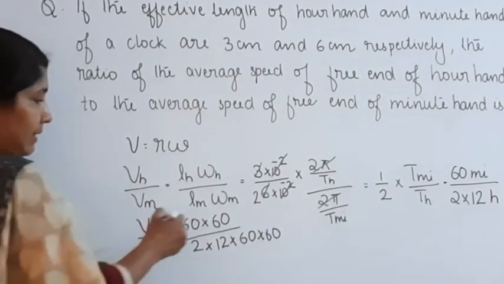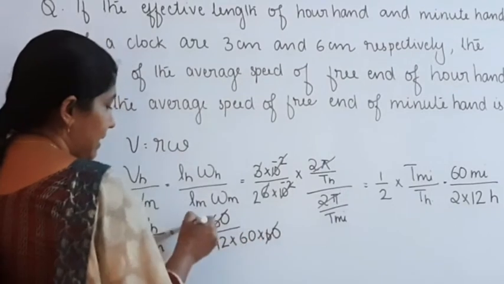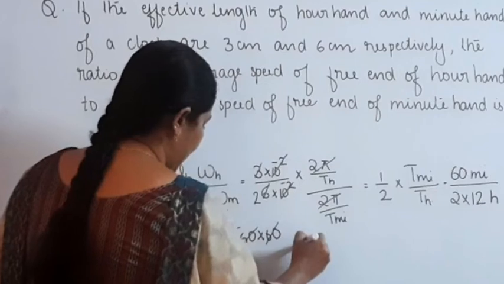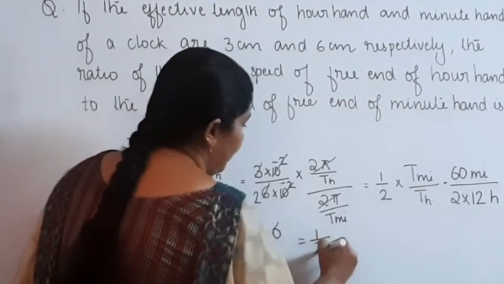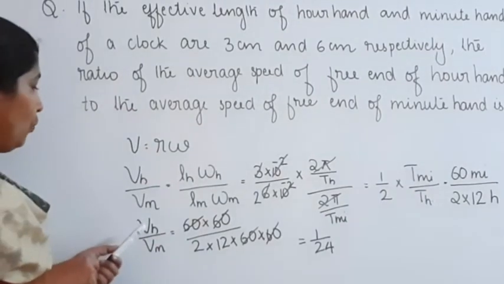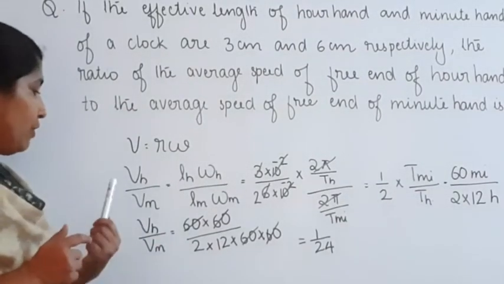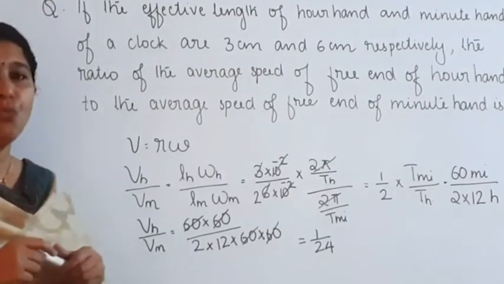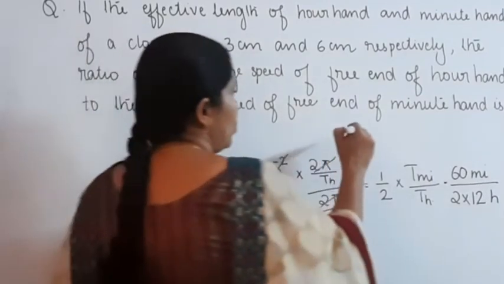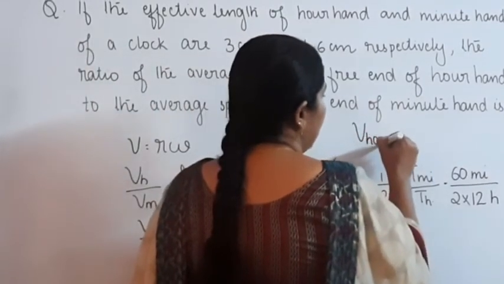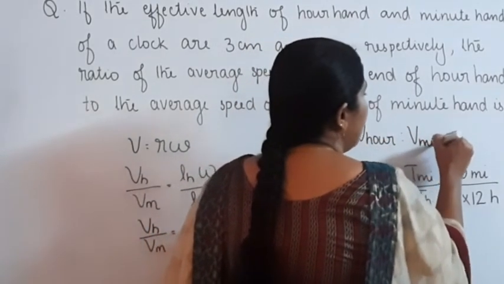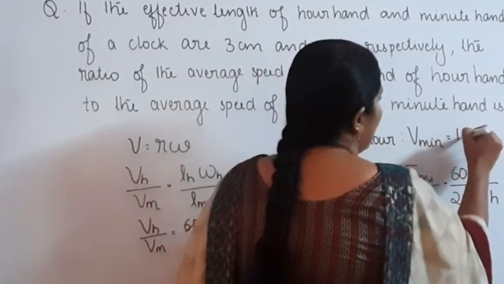Now we can cancel: 60 gets cancelled, again 60 gets cancelled, and it becomes 1 by 24. So the average speed of the hour hand to the average speed of the minute hand is 1 is to 24.